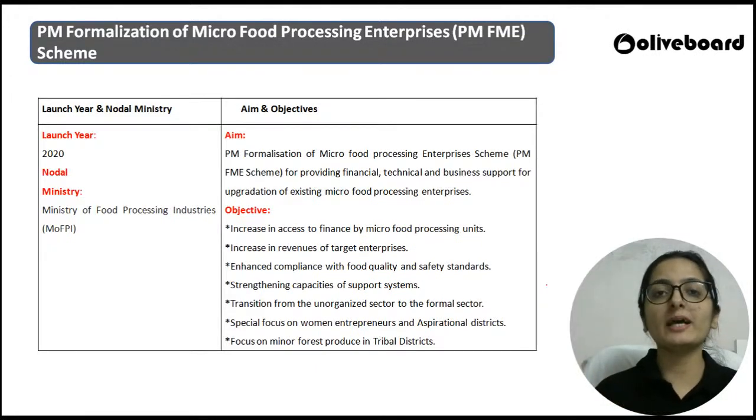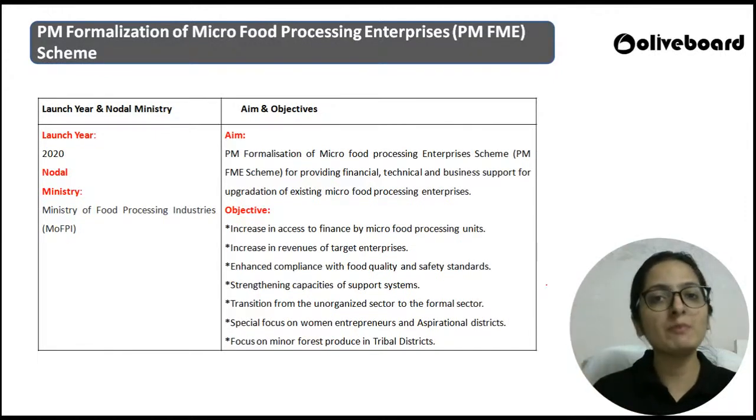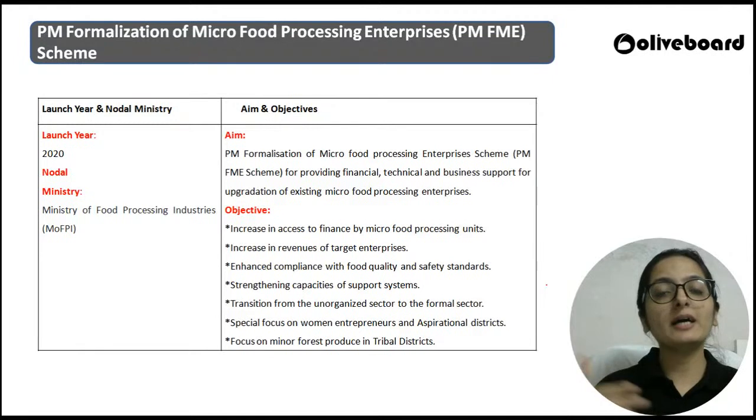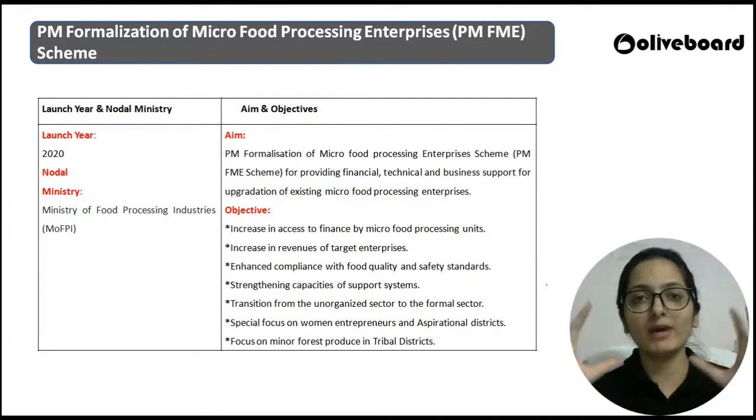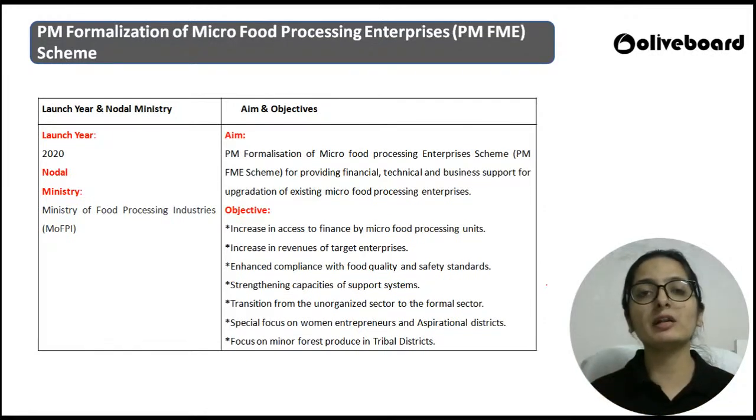That is why you will find a similarity between all the schemes. The main purpose, the agenda, is the same, but with different schemes we are covering different objectives, keeping a food processing enterprise in mind. In one scheme I am giving more tilt toward technical support, in another scheme more tilt towards making it into the formal sector, in a third scheme more tilt towards helping enterprises in rural areas.